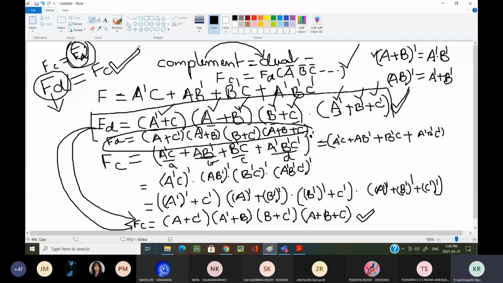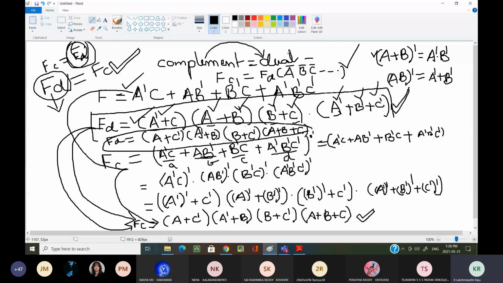It is simple things only. First, I have taken one function f. I have calculated the dual of the given function, and for the same function, I have calculated the complement. This is my final result of the complement. Now I am finding the relationship between the complement and dual.